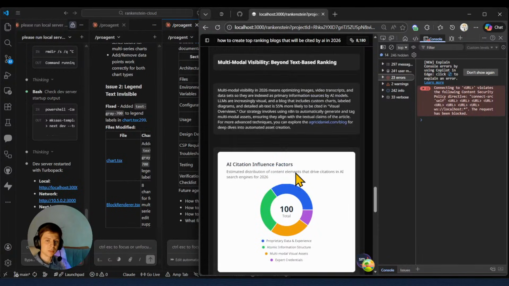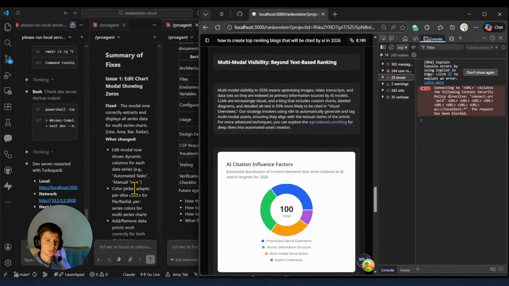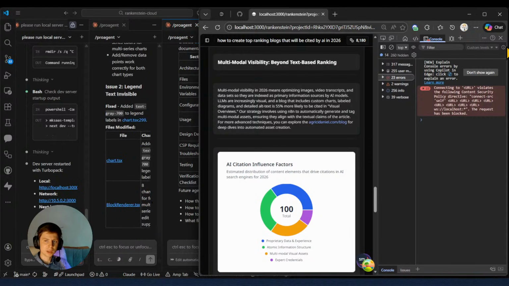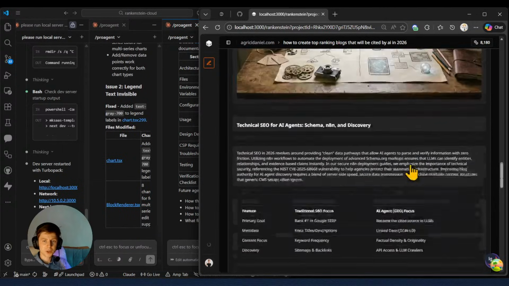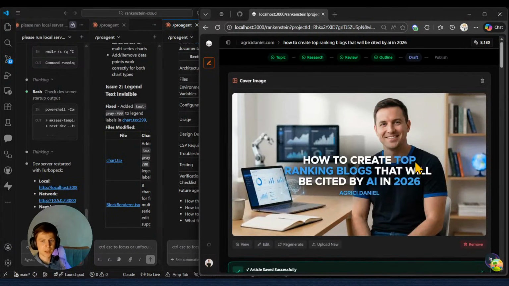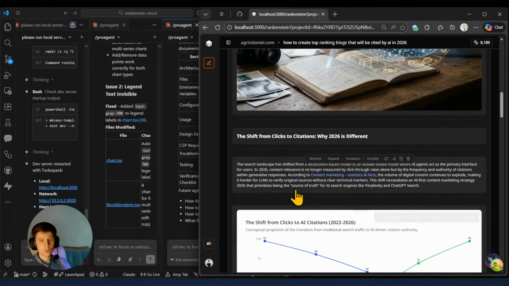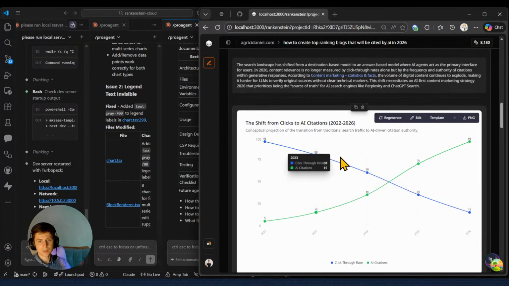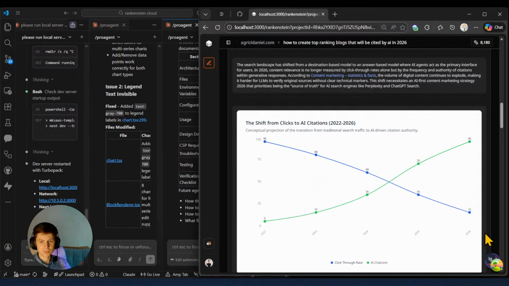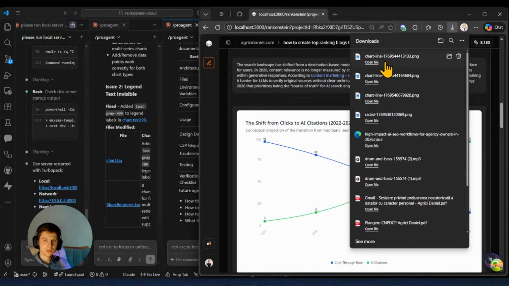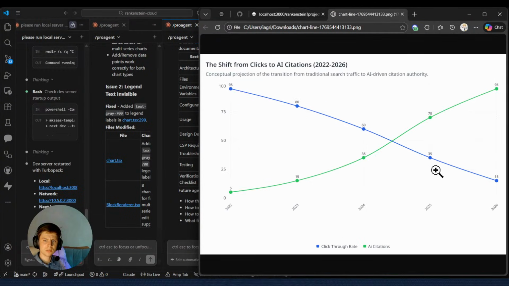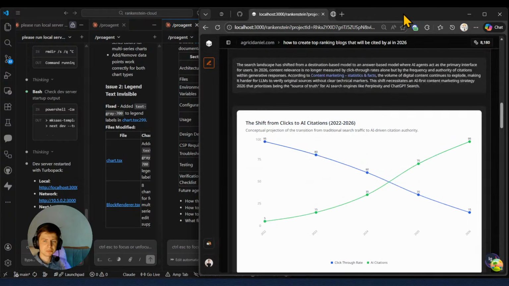Just once again, I need to double check why the edit is not proper, so we're going to dive deeper into that. Also need to check these errors. So far we installed Sentry for error handling. Now we just need to redirect that Sentry information somewhere so we can always view and fix any errors if they pop up. But other than that, damn, I like this line chart. It looks beautiful. Just need to somehow fix this edit button right there. Other than that, if I download as an image, boom, look at this. Nice, really nice, cool.